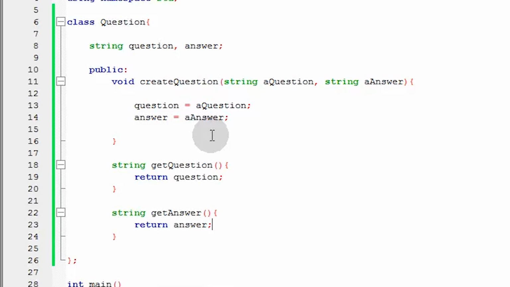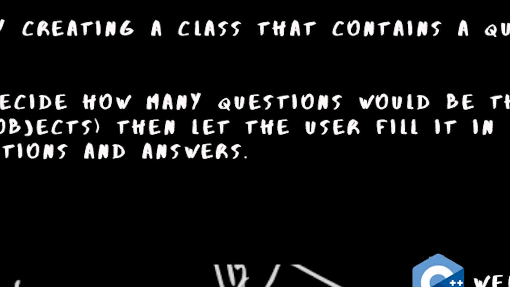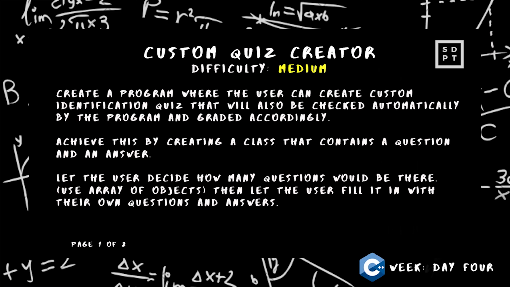So, sabi ko nga, blueprint of an object to. Now, we can make many questions as we like. Ngayon, ang nakalagay sa program natin, let the user decide how many questions would be there. So, gagamit tayo ng array of objects. So, ina-explain natin and ina-apply natin lahat ng natutunan natin sa ating tutorial series. So, I hope na napanood niyo yung buo. So, gagawa muna tayo ng array of objects. But first, sabi dito, let the user decide how many questions. So, ilang beses na natin ginawa yan na yung si user yung nagde-decide kung ilan yung laman ng isang array.